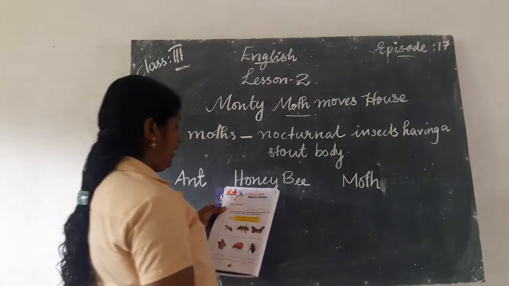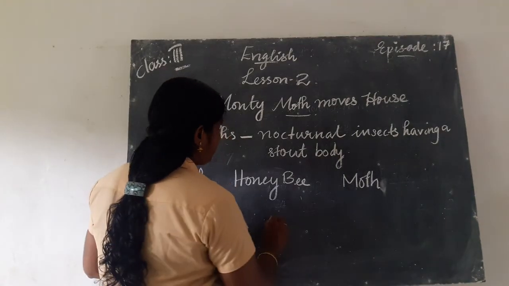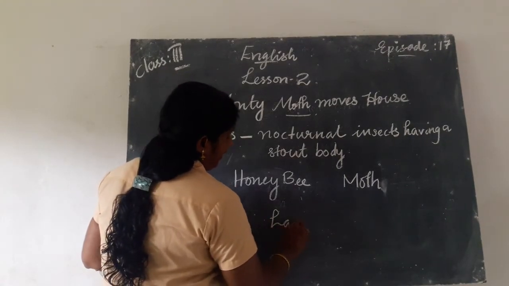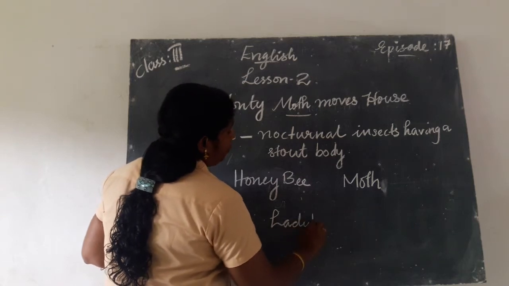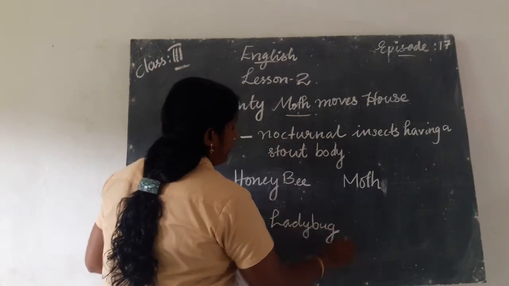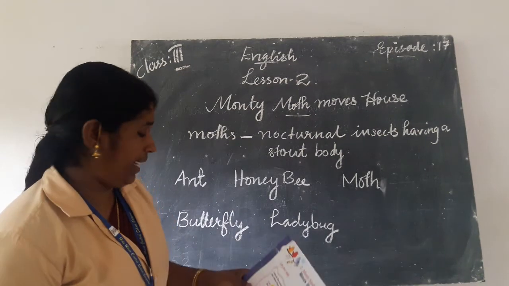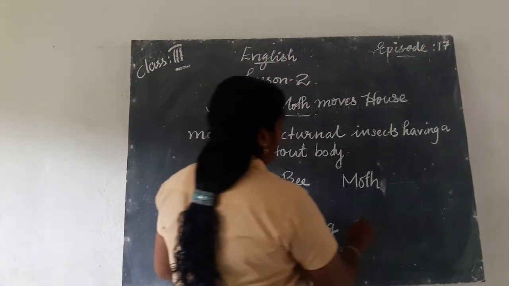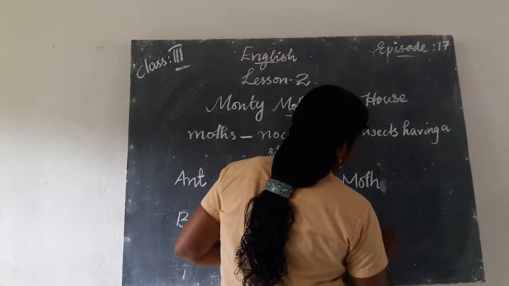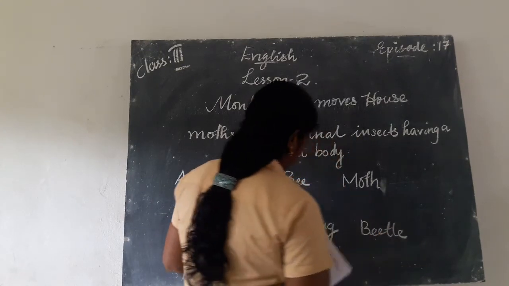Next one, ladybug, L-A-D-Y-B-U-G. Next one, beetle.